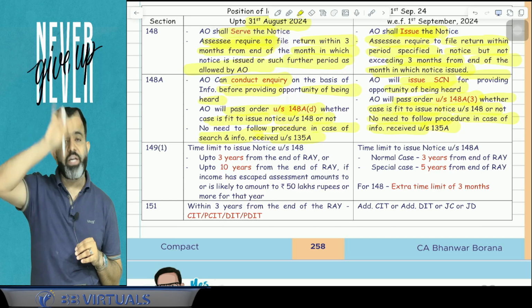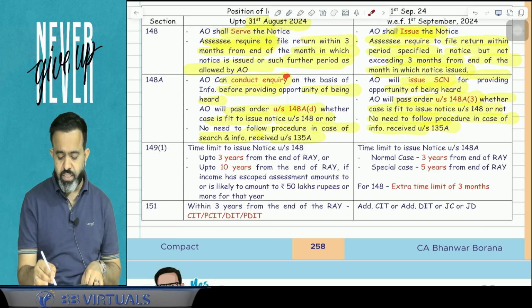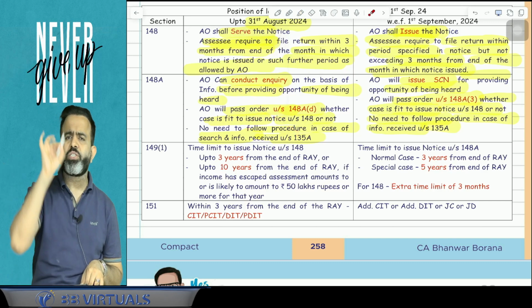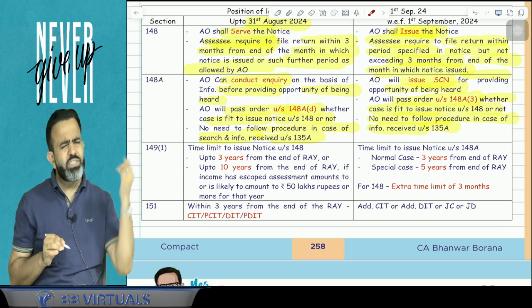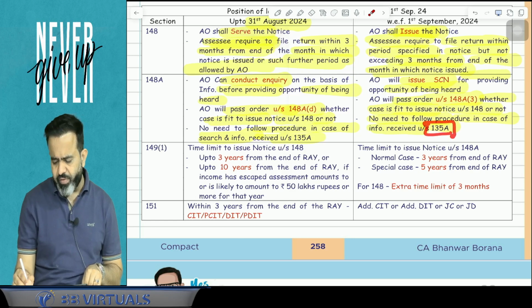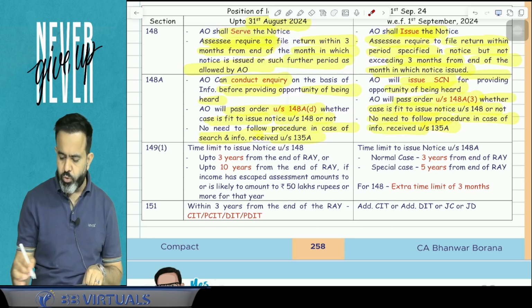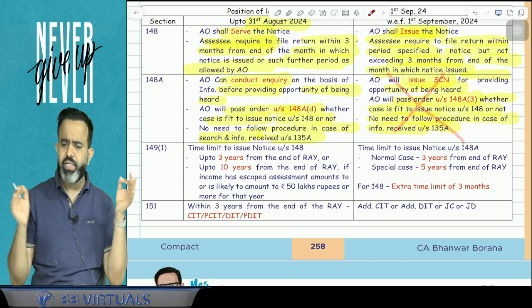So earlier, in case of a raid, there was no need to follow the procedure given under section 148A, or in case of information under section 135A. But now search is removed, and guys, if 135A information is received, then there is no need to follow the procedure given under section 148A.